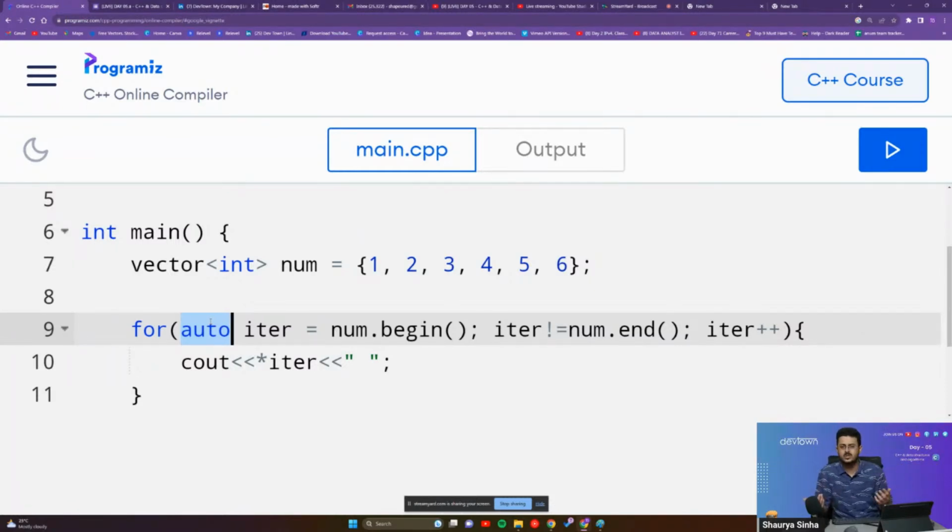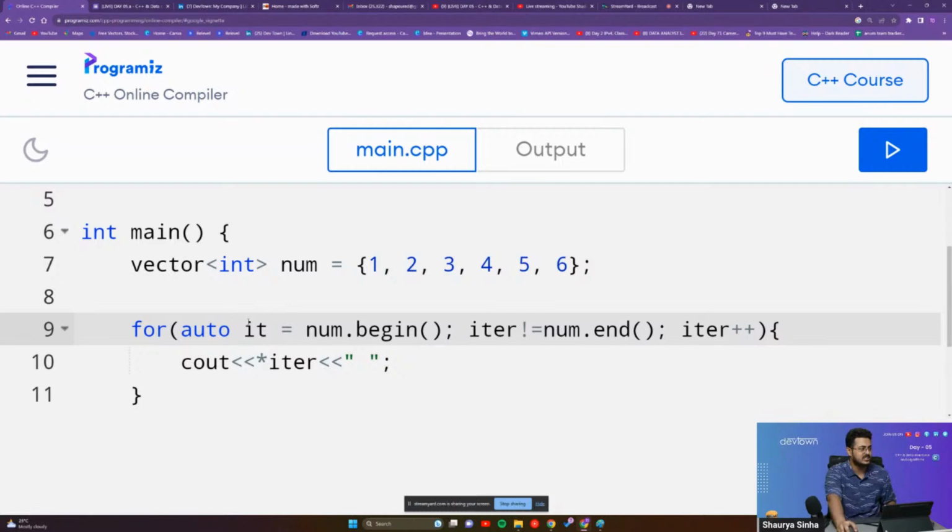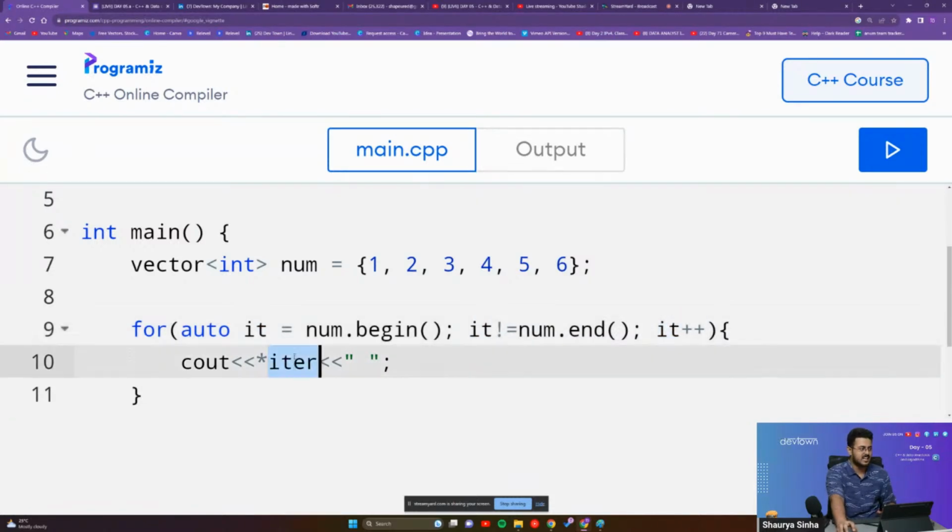The small method is mostly for your exams. When you will be having coding exams, you can use this particular method. It is much faster. And usually I prefer using IT: auto IT is equals to num dot begin. That is also a better way of doing it. Why IT? Because it is much shorter, cleaner, and this is what most of the people use. So this is usually how I will be writing a for loop.